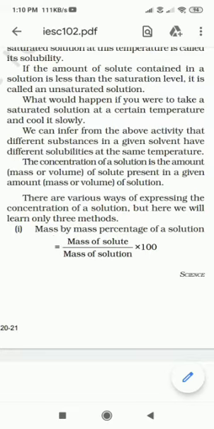The concentration of the solution is the amount or the mass or a volume of a solid present in a given amount, that is mass or a volume, of a solution. So how do we define the concentration of a solution? That is the amount of solid present in a given amount of solution. अगर ये हमें mathematically calculate करना है तो for that the expression is given and formula is there. We should know that formula.